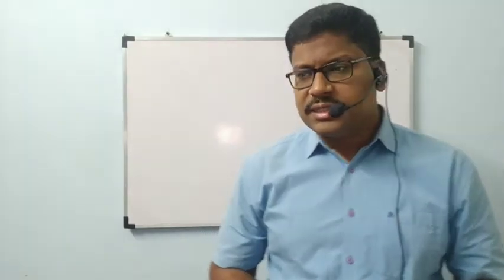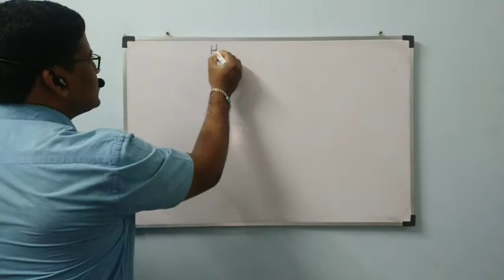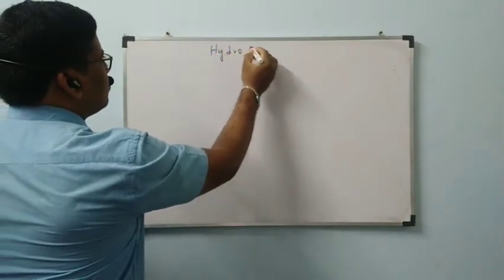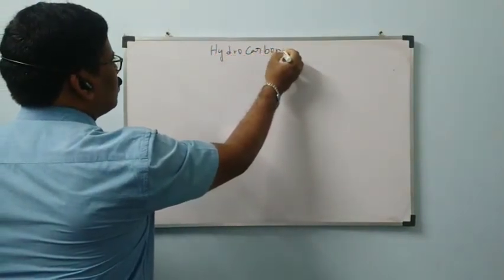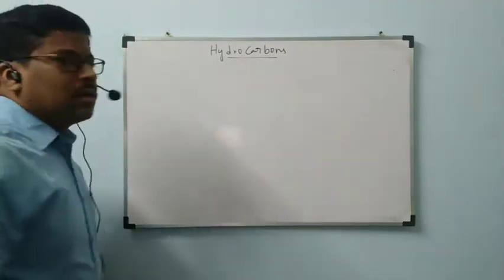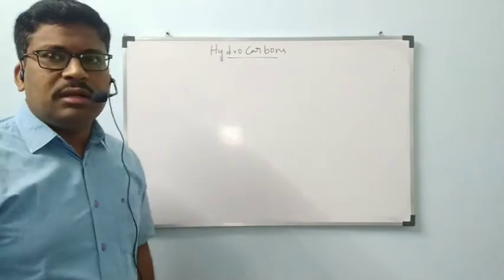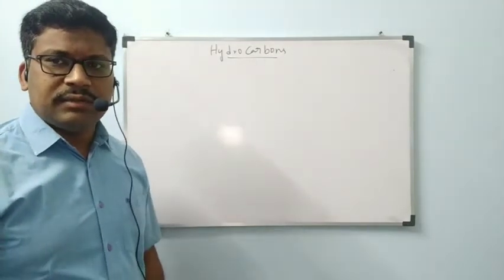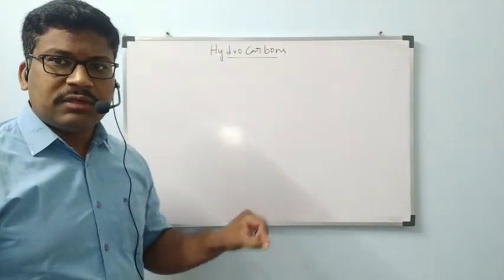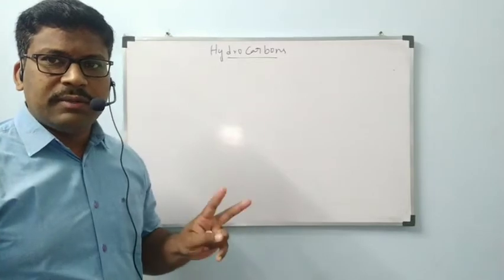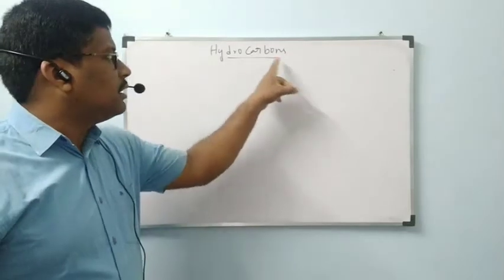Now let us see our next chapter heading. Our next chapter heading is hydrocarbons. By seeing the name itself, we can understand these are the compounds which contain two elements, carbon and hydrogen.